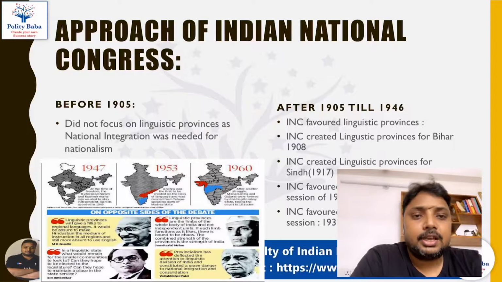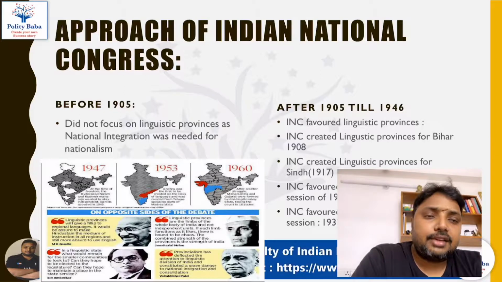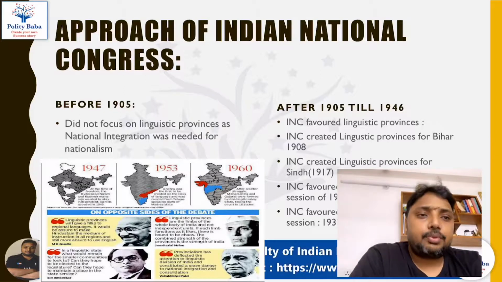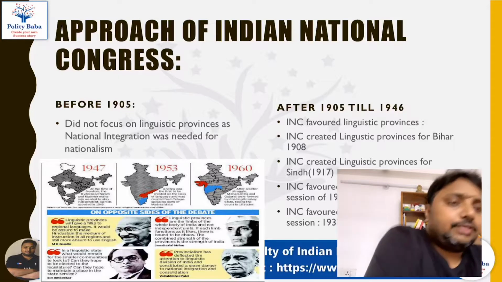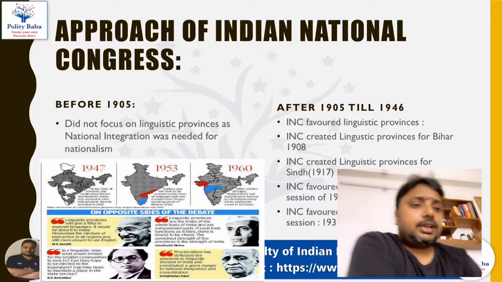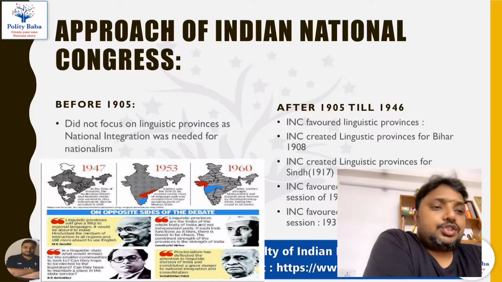Before 1905 Congress had a different policy, and after 1905 the Congress had a different policy which continued till 1946. And then we will see that after 1946 the policy of the Congress changed.